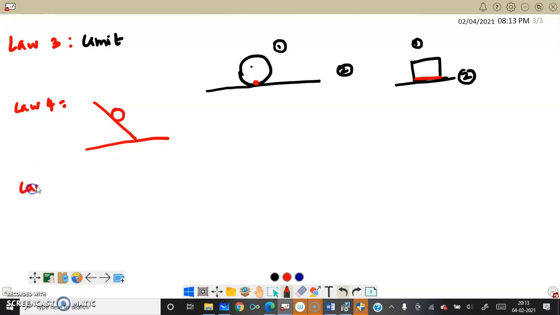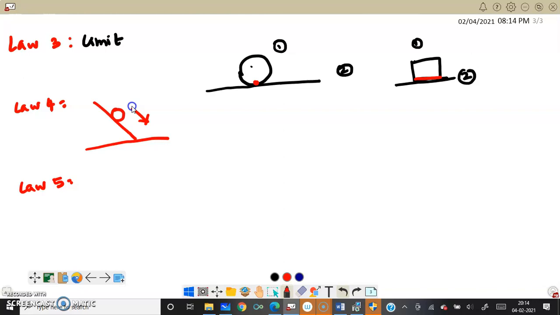Now go to law 5. When a body slides on another, the friction called into play is independent of its relative speed. How fast the particle is moving does not affect the friction. Naturally there will be friction, and this friction is independent of the relative speed. That is the fifth law.